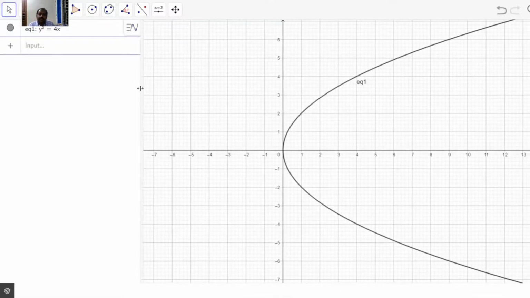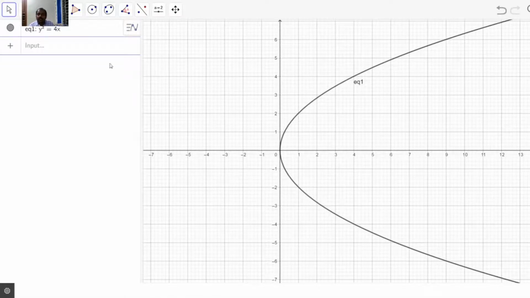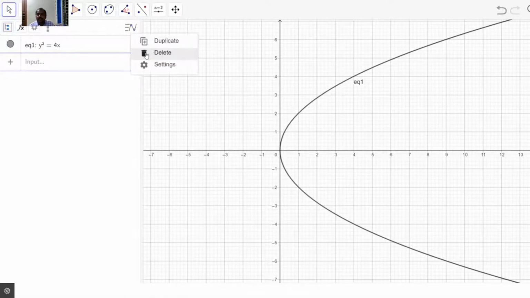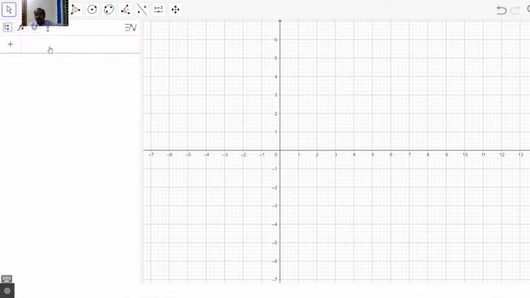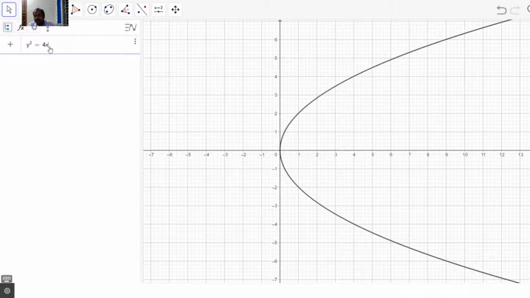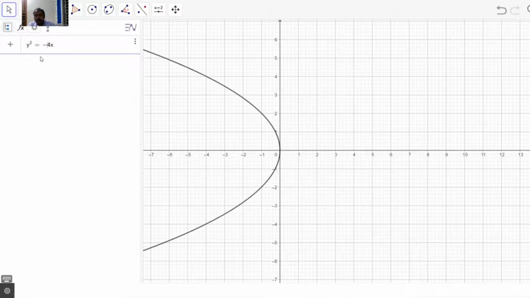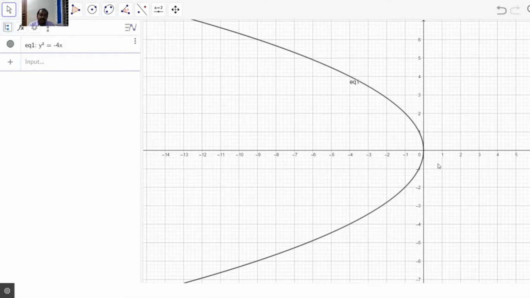This is a parabola in standard position. And y square is equal to minus 4x, you have this one. So this is another parabola in standard position. See how it is different.